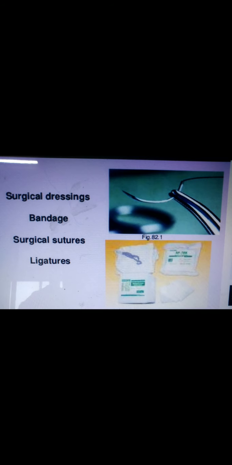These materials can be used alone or in combination to cover a wound. The main role and function is to protect the wound and favor proper healing, because a surgical dressing protects the wound from further damage, like mechanical damage, microbial infection, dehydration, maceration, chemical damage and alteration in pH.